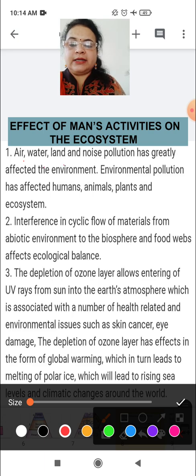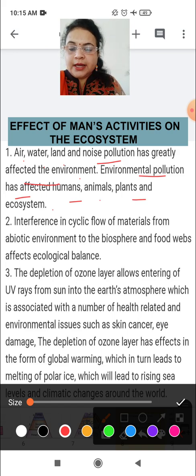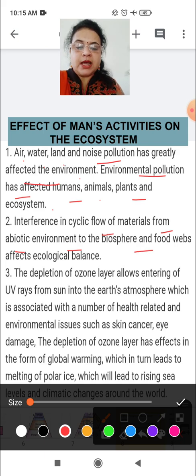Air, water, land and noise pollution has greatly affected the environment. Environment pollution has affected humans, animals, plants and the ecosystem. Interference in the cyclic flow of material from the abiotic environment to the biosphere and food webs affects ecological balance. Means if the cycle does not run properly, then it affects ecological balance.